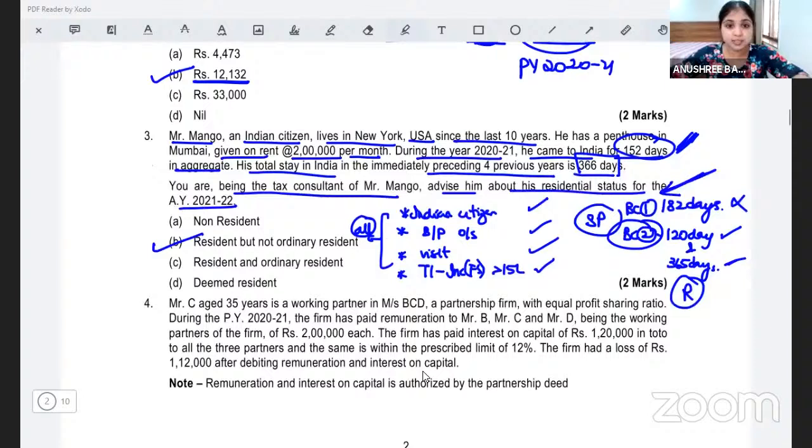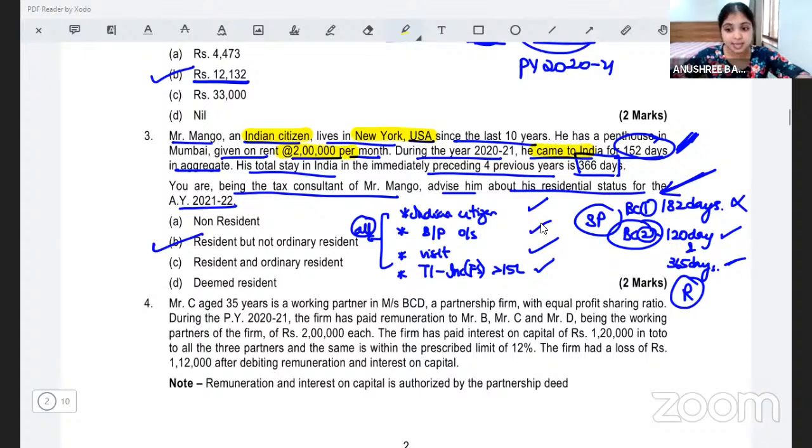When we talk about here, why did we apply special provision? Because assessee was an Indian citizen. He was engaged in business or profession outside India. He was visiting India in the previous year, and his income from Indian sources is more than 15 lakh. Therefore, we applied the special provision. Under the special provision, the first basic condition did not get fulfilled. Hence, we tried applying the second basic condition.